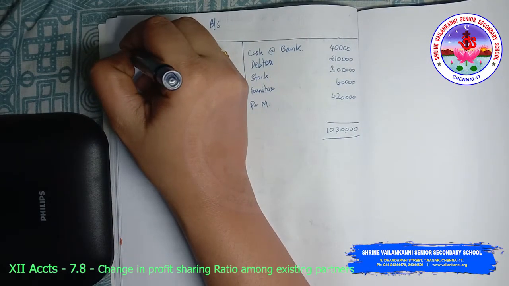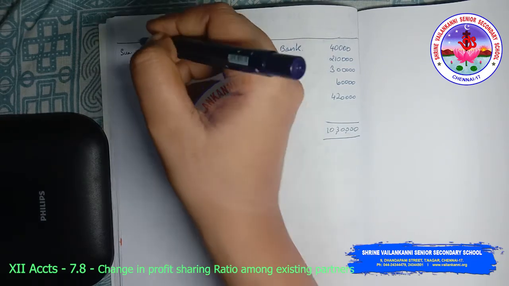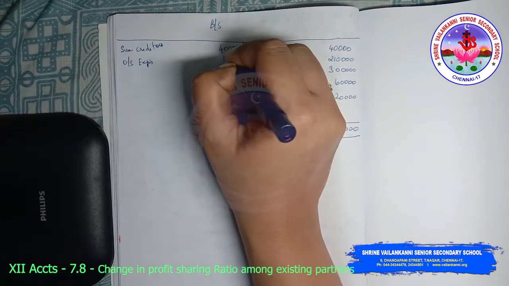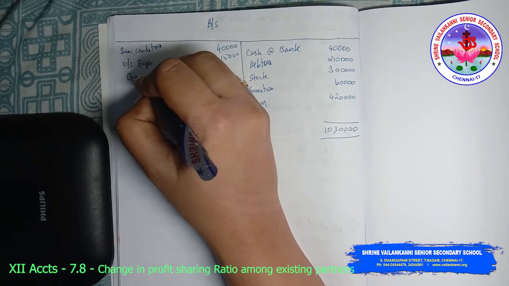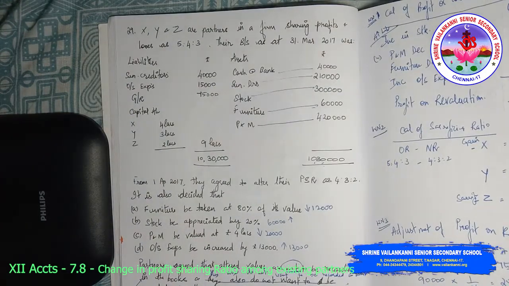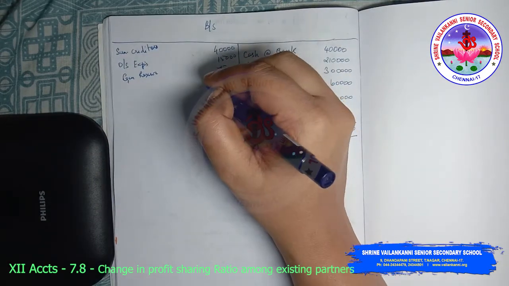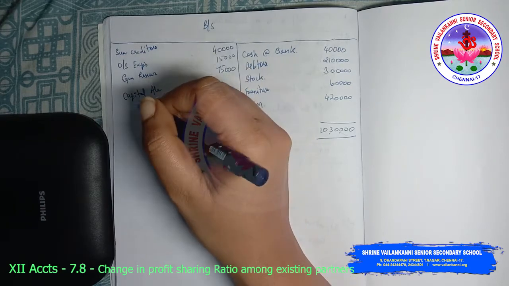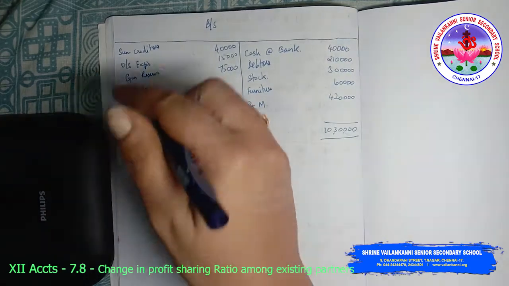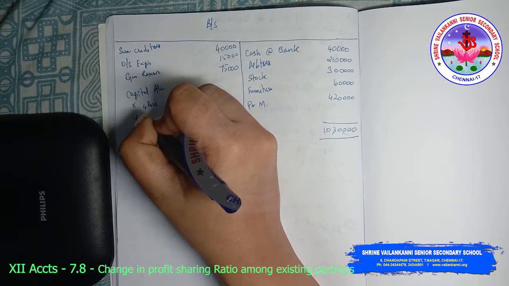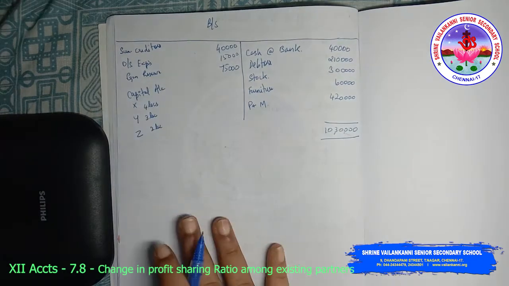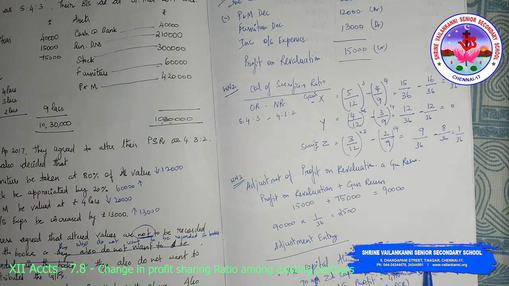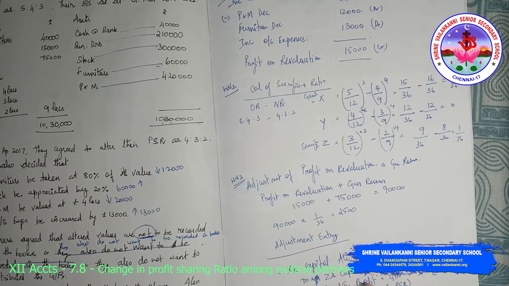This side, sundry creditors 40,000, outstanding expenses 15,000, general reserve should be shown 75,000, capital accounts of X, Y, Z. So X was having a balance of 4 lakhs, 3 lakhs for Y and 2 lakhs for Z. Since you have an adjustment entry here, X's capital account 2,500 and Z's capital account 2,500, you just have to deduct from X and add to Z.